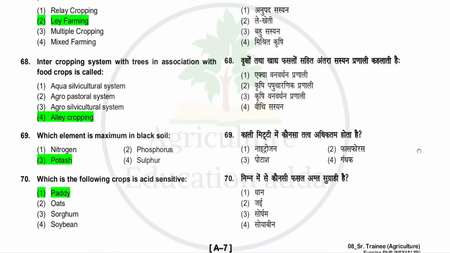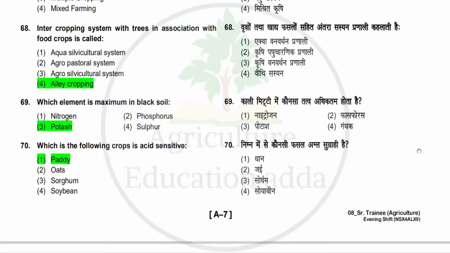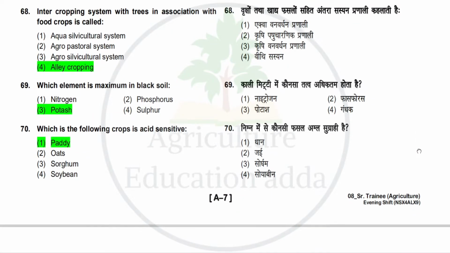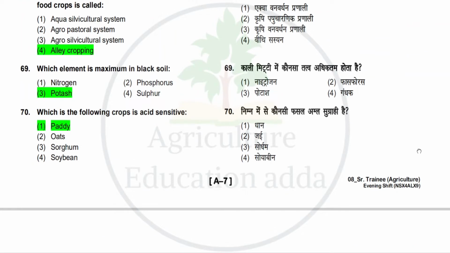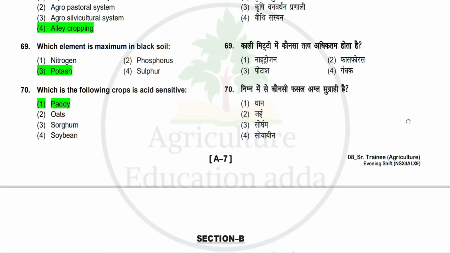Next question is which element is maximum in black soil? Option is nitrogen, phosphorus, potash, sulfur. So correct answer is potash. Next question is which of the following crop is acid sensitive? Option is paddy, oats, sorghum, soybean. So correct answer is paddy.